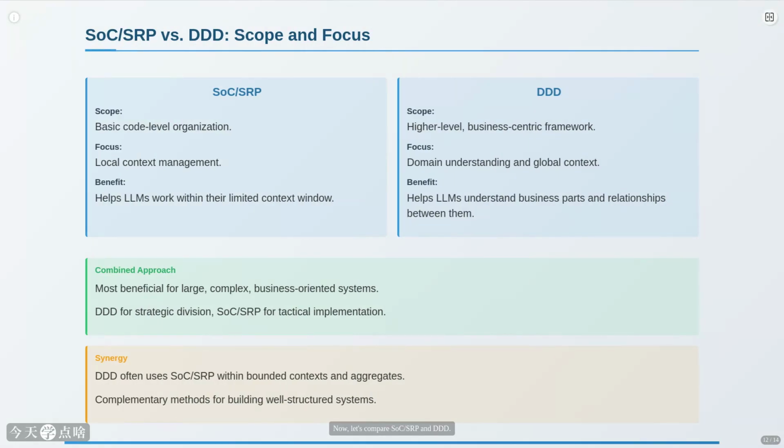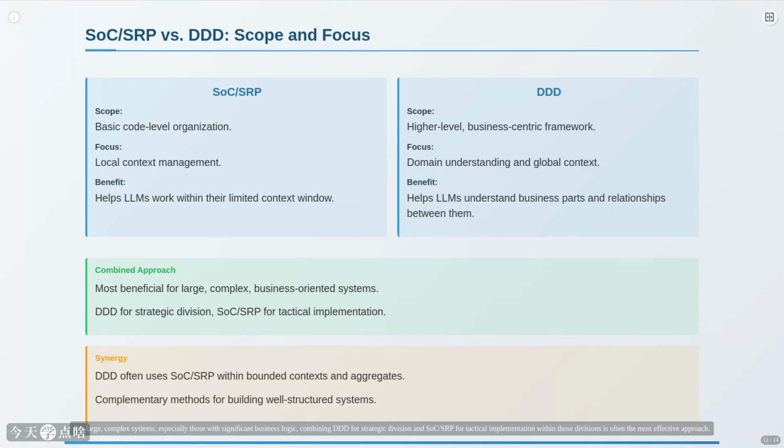Now, let's compare SOC, SRP, and DDD. SOC and SRP focus on the basic organization of code within modules or classes, primarily managing local context. DDD, on the other hand, is a higher-level strategy centered around business domains and the overall structure of the system. It provides context maps to visualize relationships between bounded contexts.